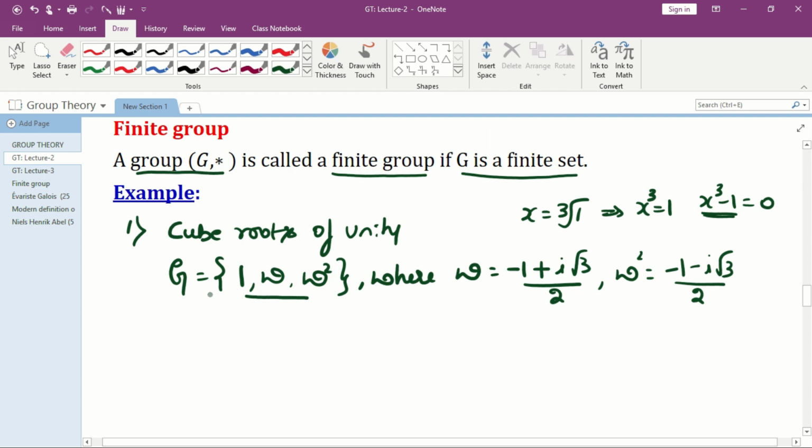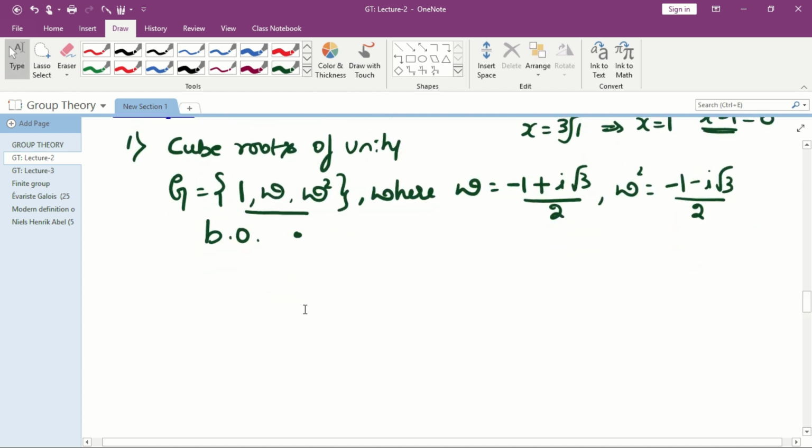So I have this set G equal to {1, omega, omega square}, and we shall consider the binary operation as multiplication.